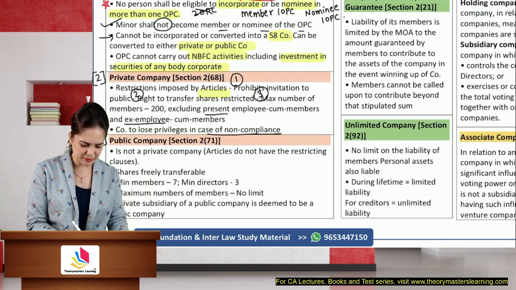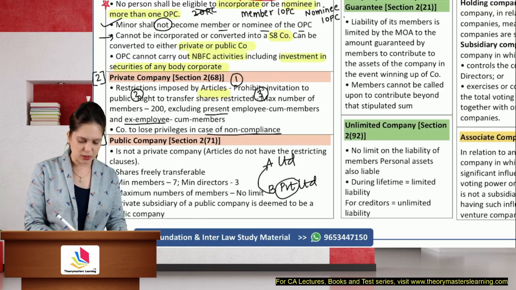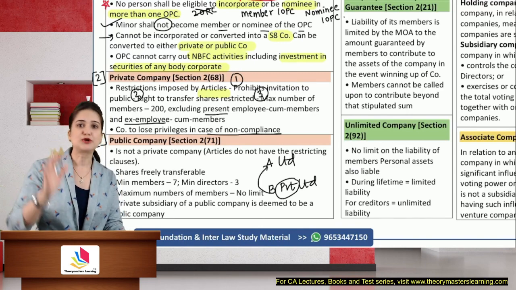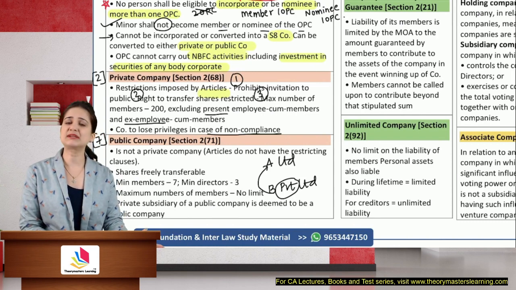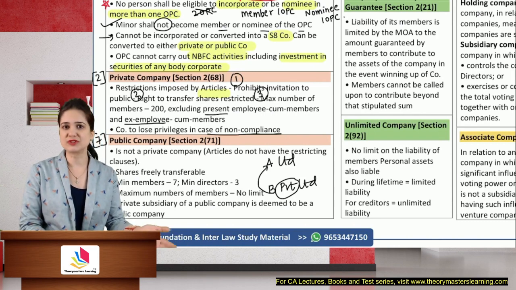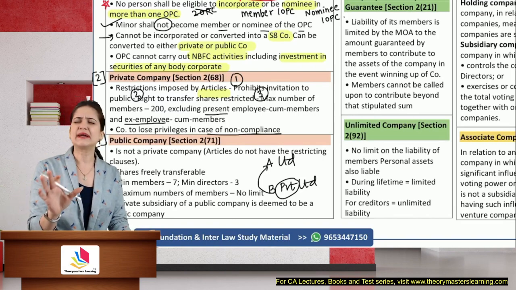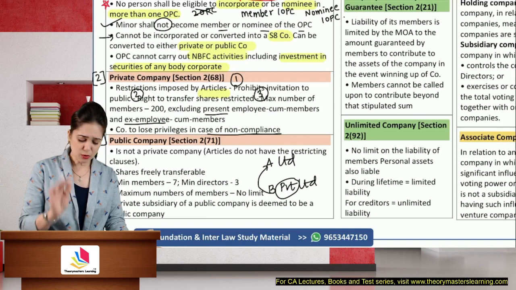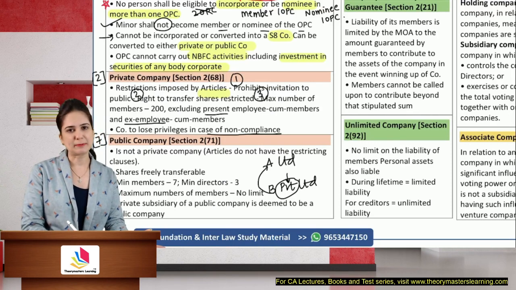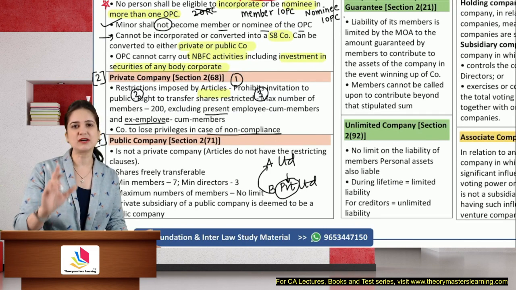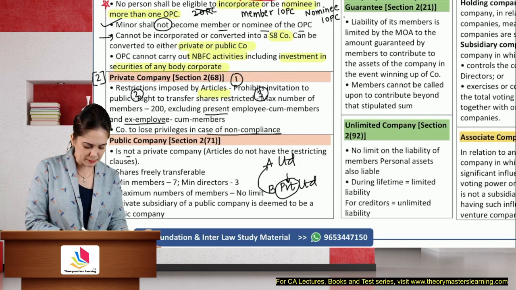Now let's say, for example, I have A Limited and there is a subsidiary B Private Limited. Even though this is a private company, since it is a subsidiary of public company, it will be deemed to be a public company. So does it mean that it has to alter the name? It has to remove those restrictions from the articles, reduce the number of members to 200? No, it need not do anything. Only thing is that the privileges of a private company will not apply. It will be considered just like a public company. So it is not a private company.